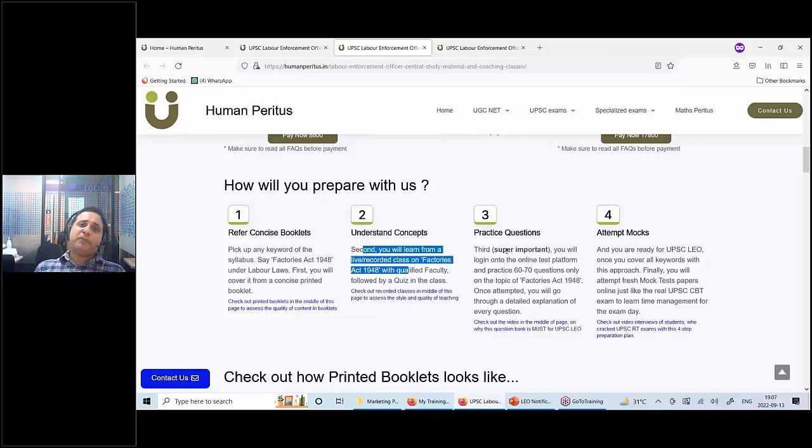So once you have understood the topic of Factories Act in the booklet and video class, you'll go on the online test platform and for this one particular topic only, of Factories Act or motivation theory, you will do around 80 to 100 questions for that particular topic only. Okay, so similarly you will pick up one keyword at a time and complete your entire syllabus by going through these 3 steps. Now guys, 2-3 things which I want to tell you about this online question bank.